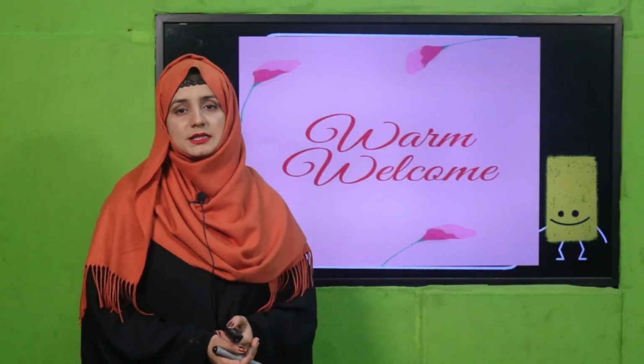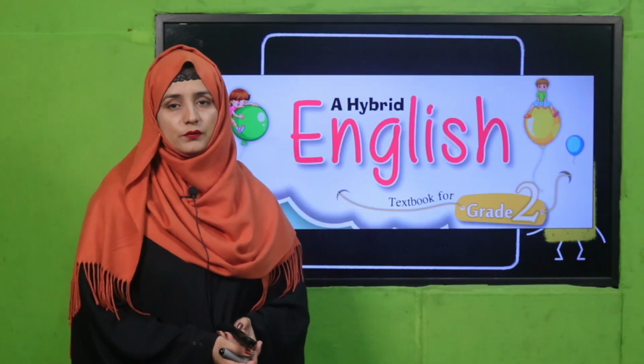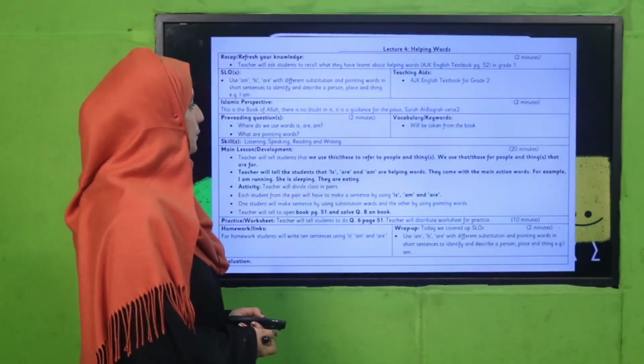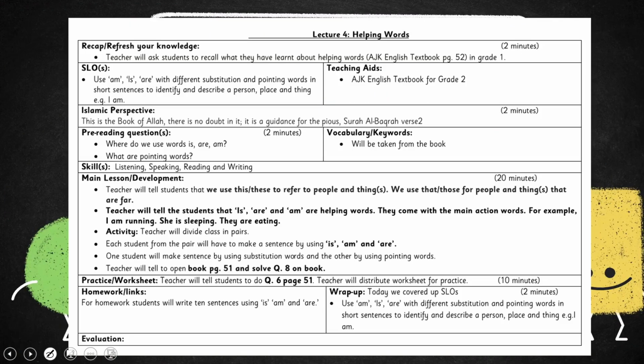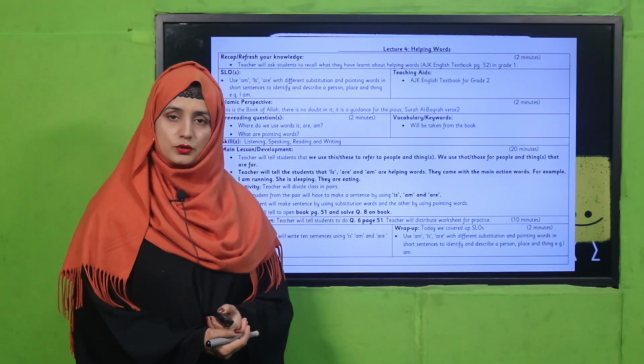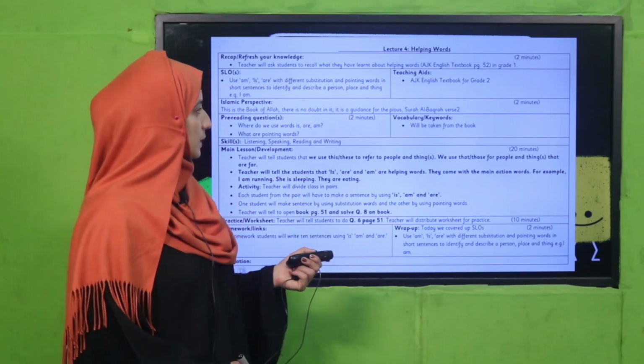I welcome you in my class, that is English for grade 2, and we are learning unit number 6, and its title is Caterpillar Garden. Yes, my dear fellow teachers, this lesson plan, PowerPoint presentation and worksheet links are given below. You may click it, download it, or you can amend it for your ease. I am going to deliver my lecture according to this lesson plan.